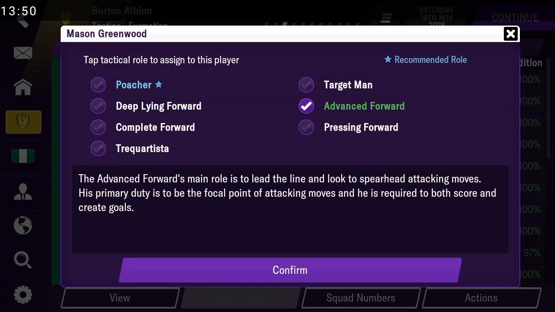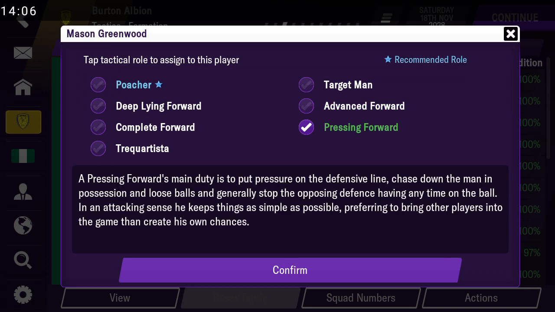Then the advanced forward. Their role is to lead the line, looking to spearhead attacking moves, as the focal point of attacking moves, and he is required to both score goals and create goals. So I'll say Lacazette of Arsenal, and Antonio. I can't even think of any other person now.